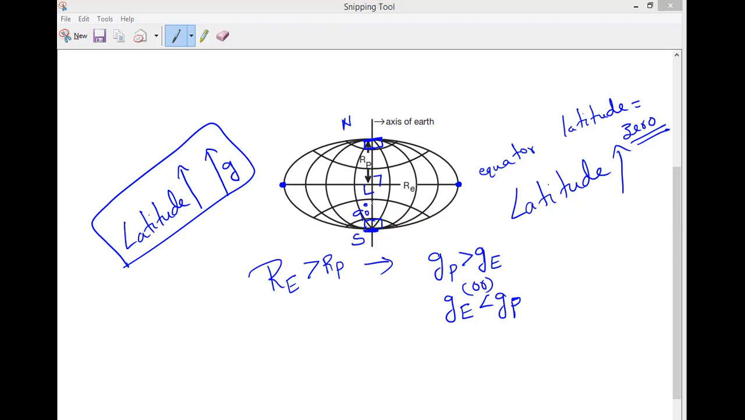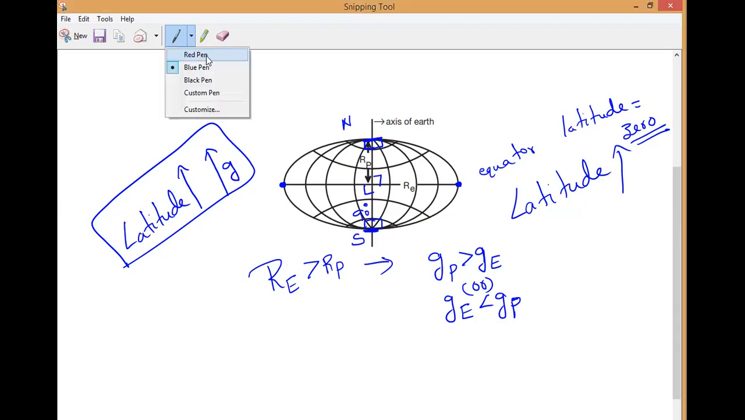Is it a spherical shape? This is the exact shape. Have you noticed it? At the poles, it is a flattened surface. So that is why RP is smaller, and at the equator line it bulges outside, so RE is greater. Are you clear? RE is bigger.